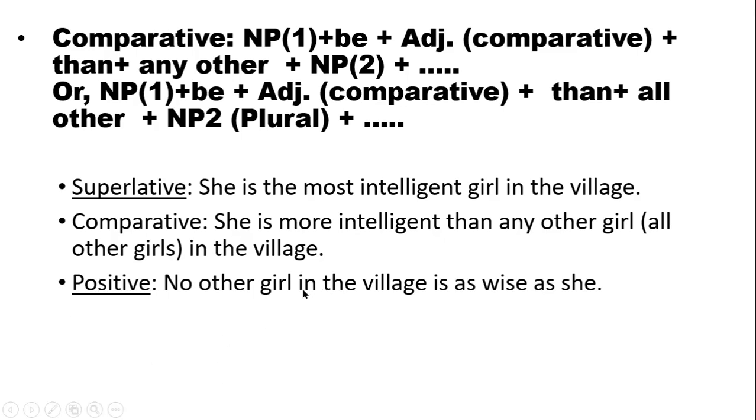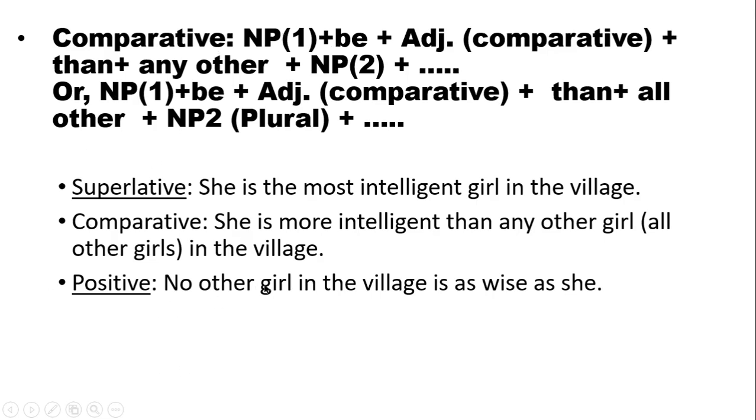So here you can see another example. No other girl in the village is as wise as she. So we have to go for this structure if we want to change this sentence having positive degree into comparative. So we have to follow this structure, right?